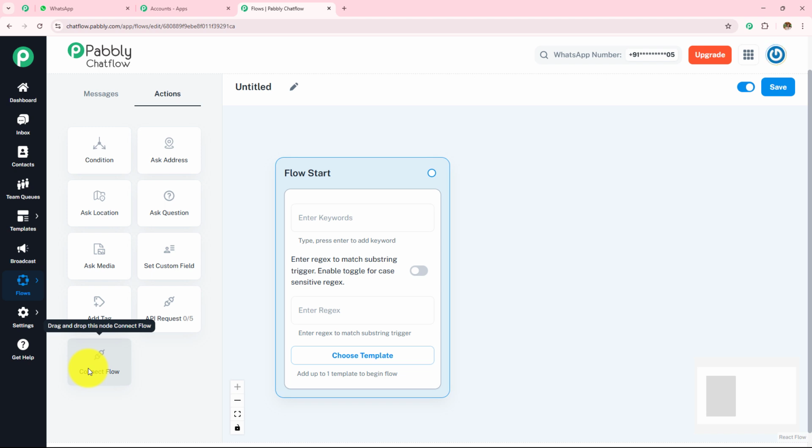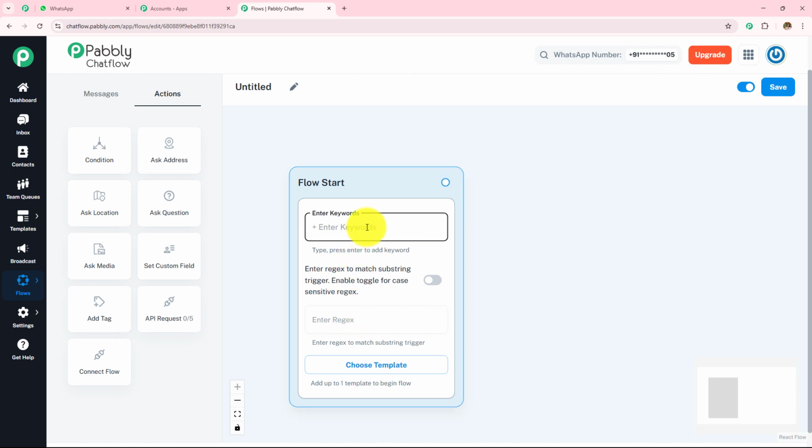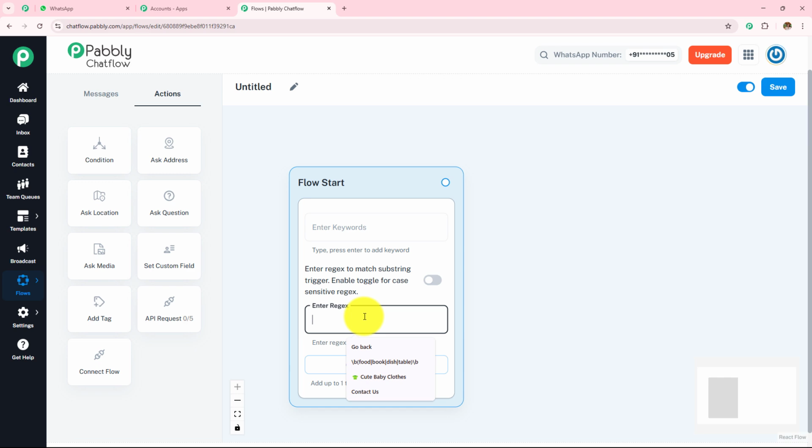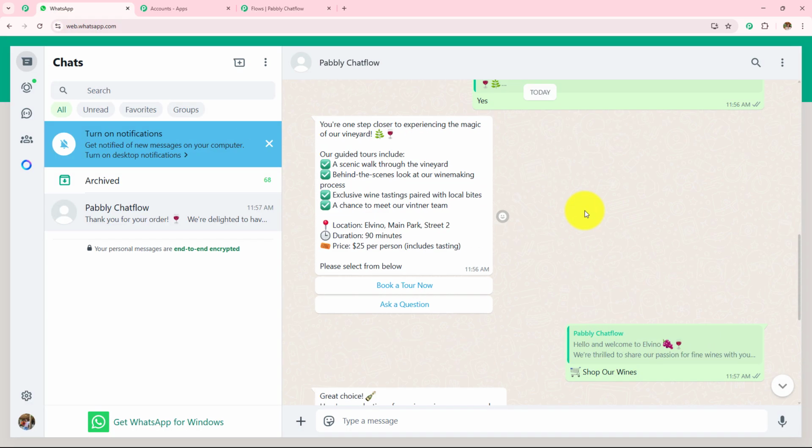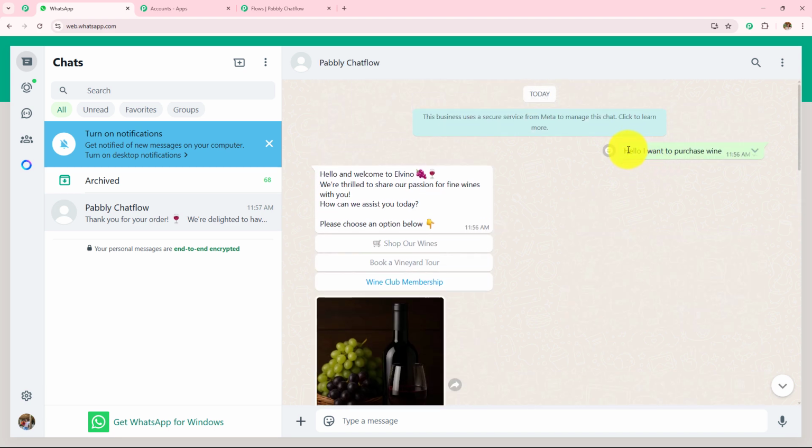Now moving on to how we are going to create this WhatsApp chatbot. So first, to create this WhatsApp chatbot, we have to first trigger this chatbot. And to trigger this WhatsApp chatbot, we have to enter the keywords and the regex. Now, if I open my WhatsApp chat, here you can see that I have sent the message, hey, I want to purchase wine.